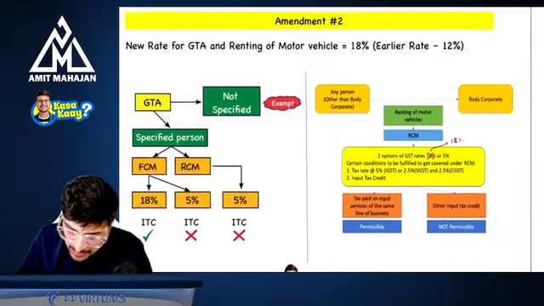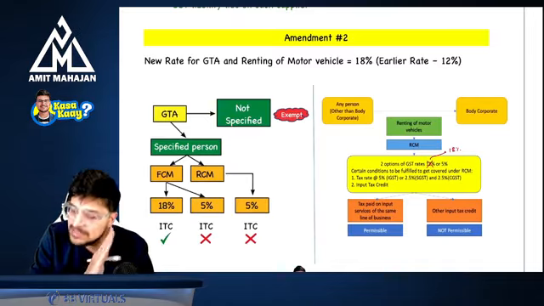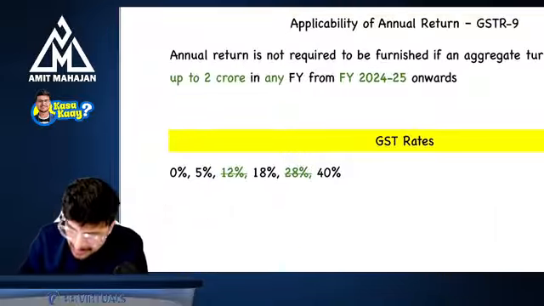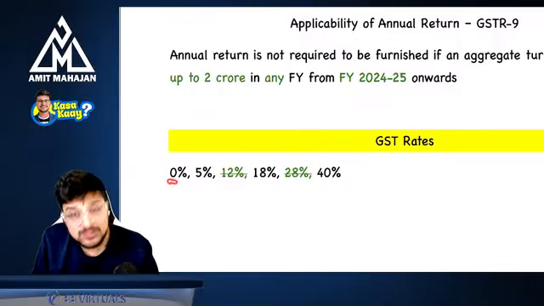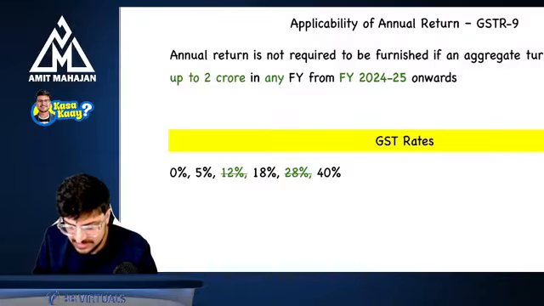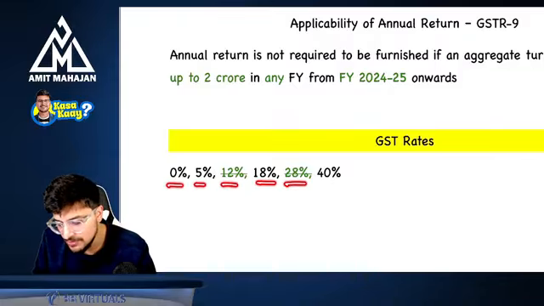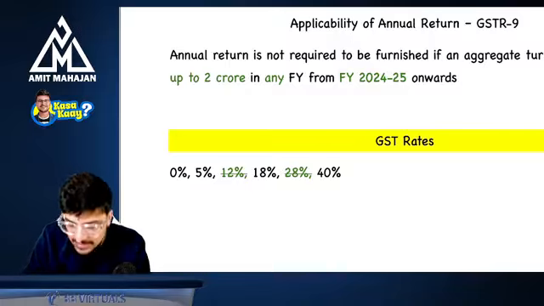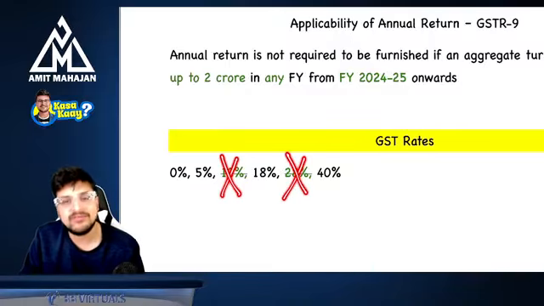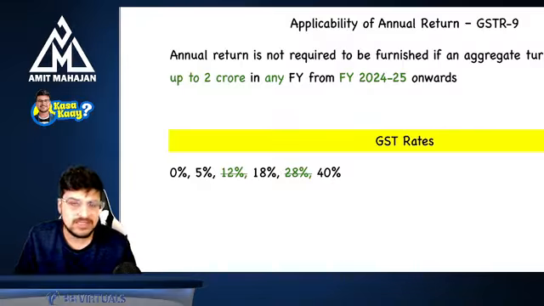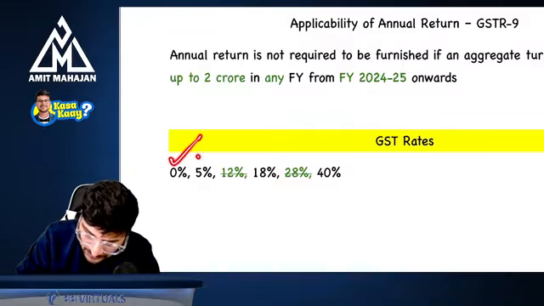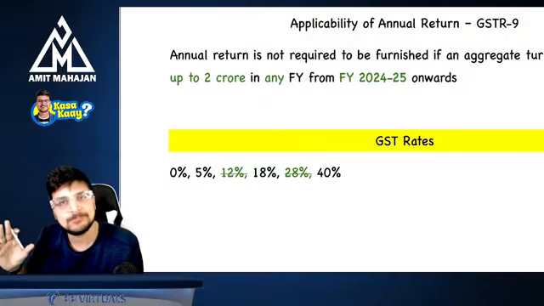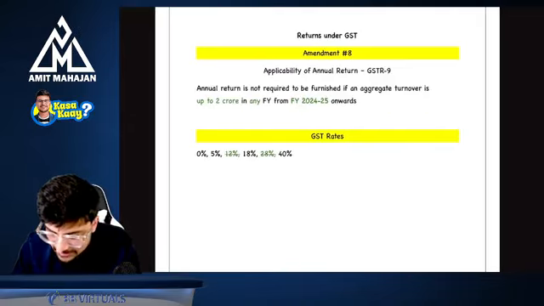Now the next point is amendment number two. Earlier the rates, if you see in my sheet at the end, the rates which were there in GST were 0%, 5%, 12%, 18%, 28%, and 40%. Now they have cancelled two rates, 12 and 28. So you won't find these two rates in the Act. Now there are only four rates which are applicable: 0%, 5%, 18%, and 40%. Perfect. Now in charge under GST, there were two parts.